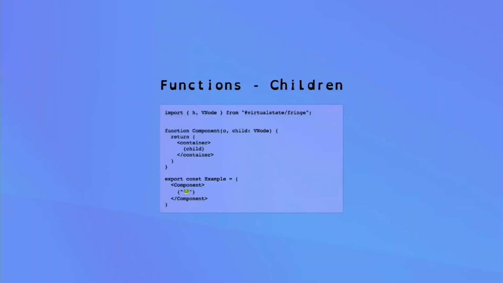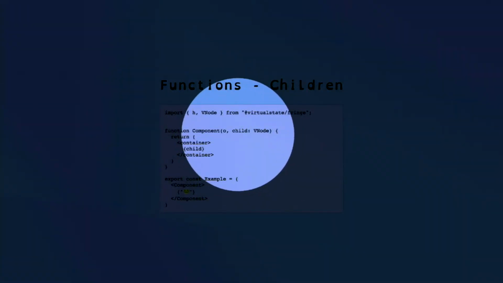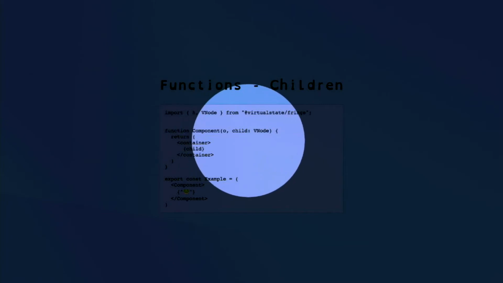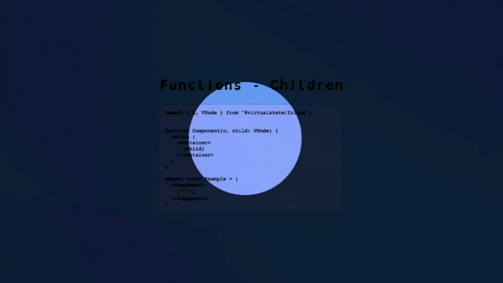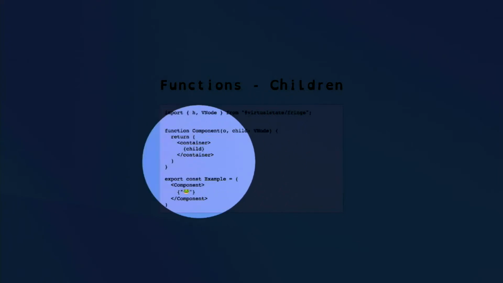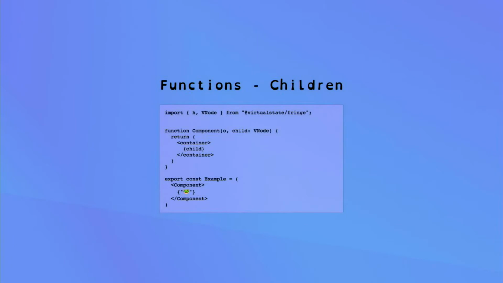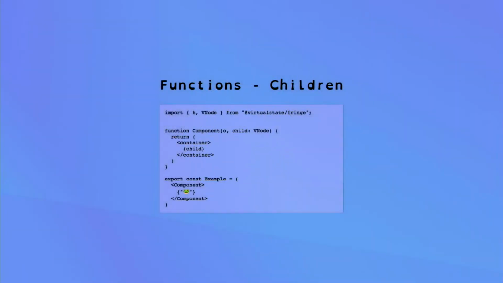Okay, I'll go back to this one here because this one's a bit more important. So you see with most JSX frameworks that you've got right now, you will get your children as part of your options, which would be the first argument, that O right there. But we've split it out into a second argument where we can get that information directly and then reference it directly. And in this case, that V node right there is a single instance that we're never going to see. If we passed through that children once, we only will get that update once.